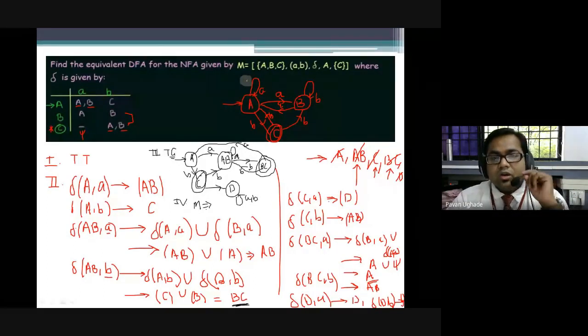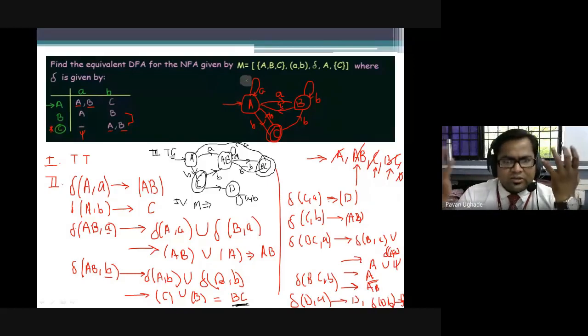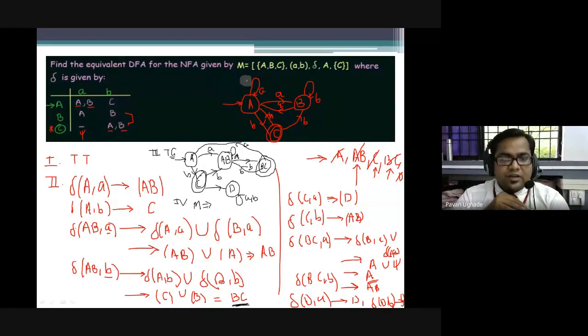Now, one thing you have to check: whatever DFA you have drawn, you have to verify whether it is equivalent to the given NFA or not, because you might have drawn something, but you need to verify whether it is correct or wrong, right? So how will you do that? You will do it by verifying. Just check in this NFA, which we have drawn with the red marker. The strings which will be accepted here, the same strings should be accepted by this.